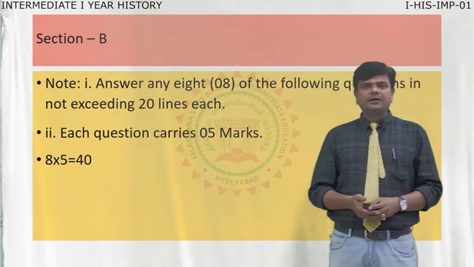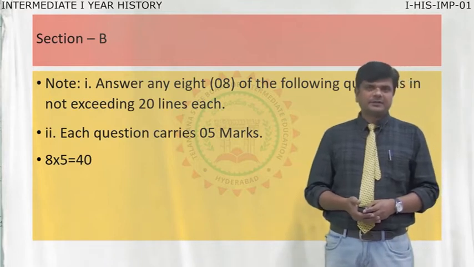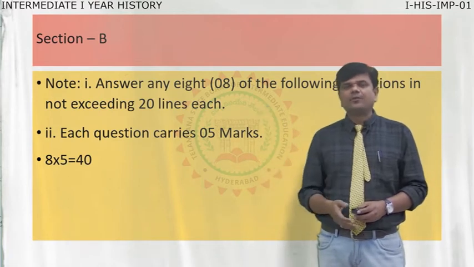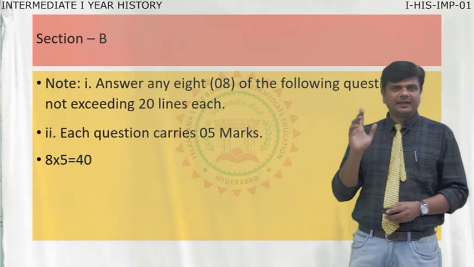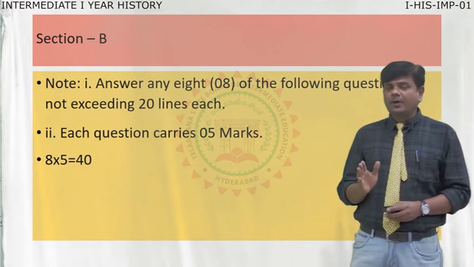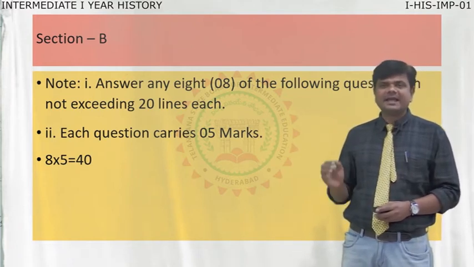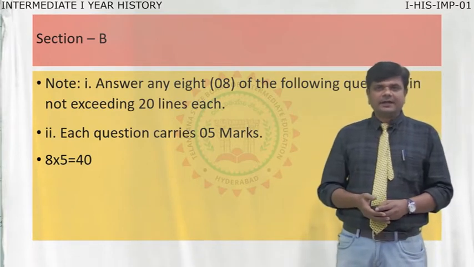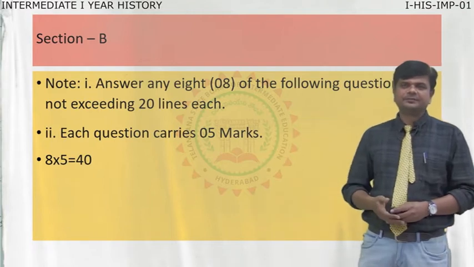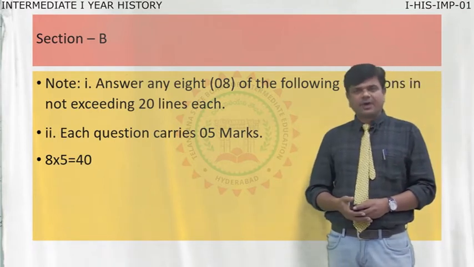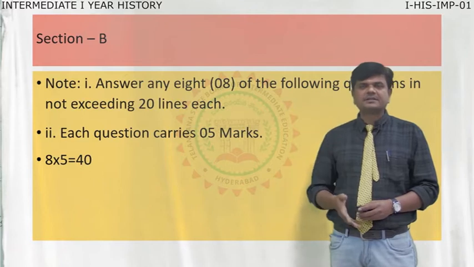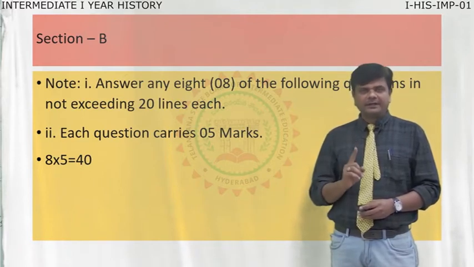In section B, you can get 40 marks. You have to write 8 questions, and each question carries 5 marks. Here you have to write answers to 8 of the following questions, not exceeding 20 lines each. This is the instruction. Each question carries 5 marks, so 8 fives are 40 marks. From section A you get 30 marks, and from section B you get 40 marks.